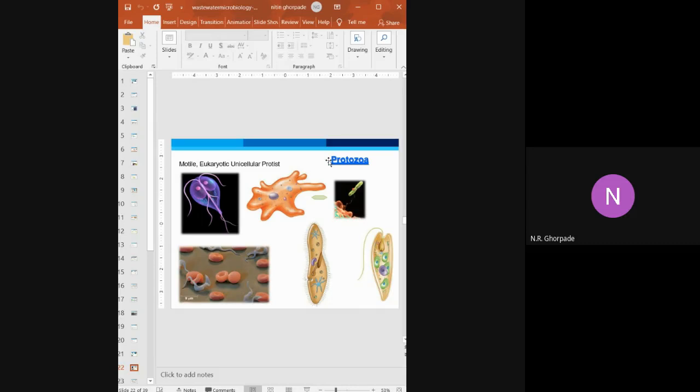Some are chemotrophs in parasitic nature. For example, Plasmodium is related to the malarial condition. In some cases they cause dysentery and amoebiasis, and Paramecium is the same condition.